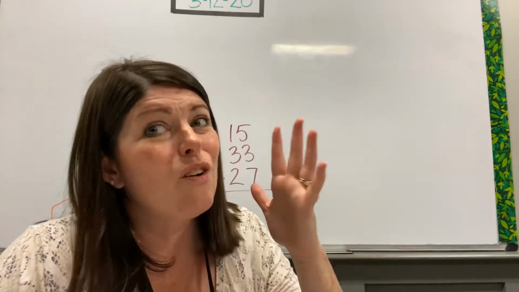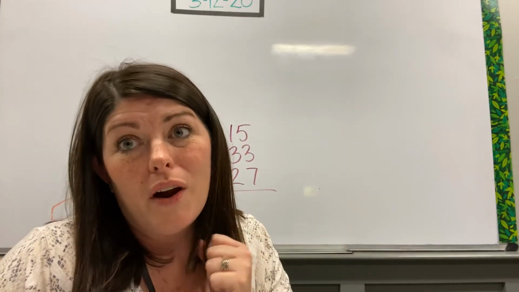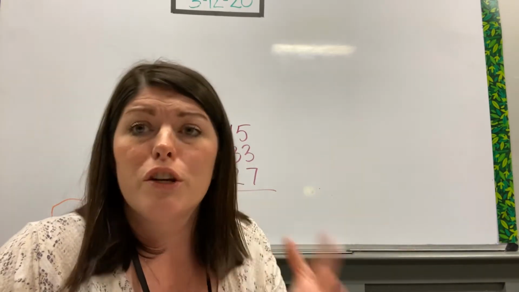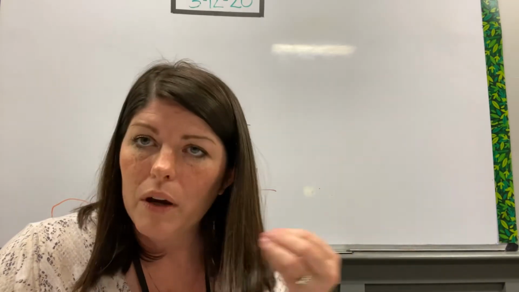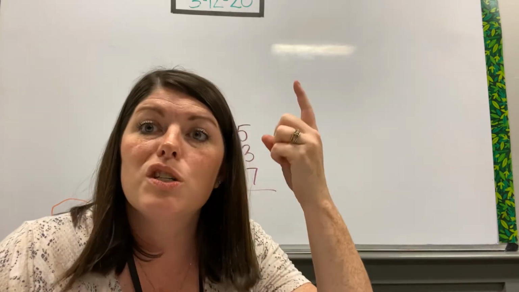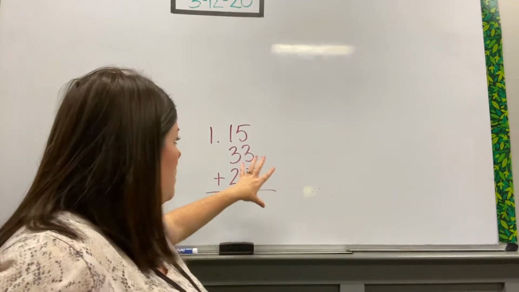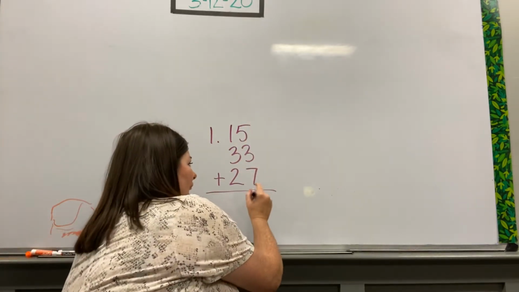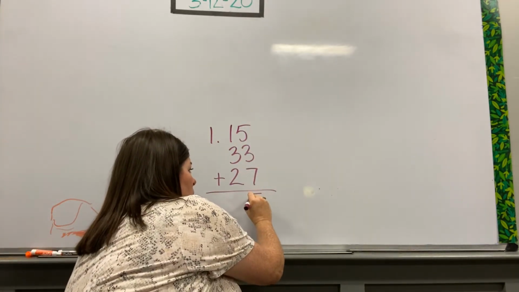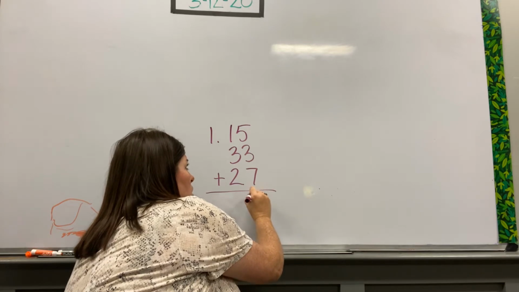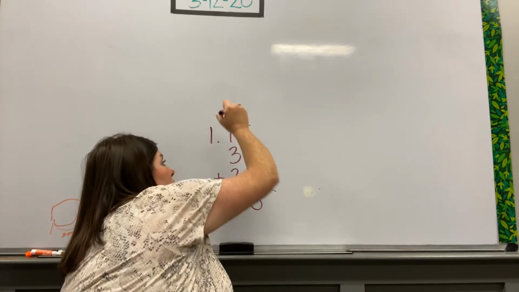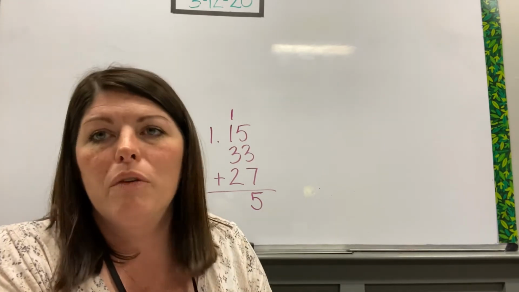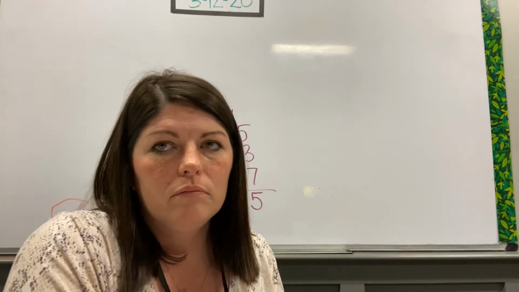We have bigger things to get ready for in 3rd grade, so we don't need to hold up our space trying to count on our fingers or use our number line so much. We really want to get to a point where we find some strategies we can use in our head. So 3 plus 7 is 10, plus 5 more is 15. I can't write 15 here, because there's only space for the ones. The 10s must be regrouped. Do that now.